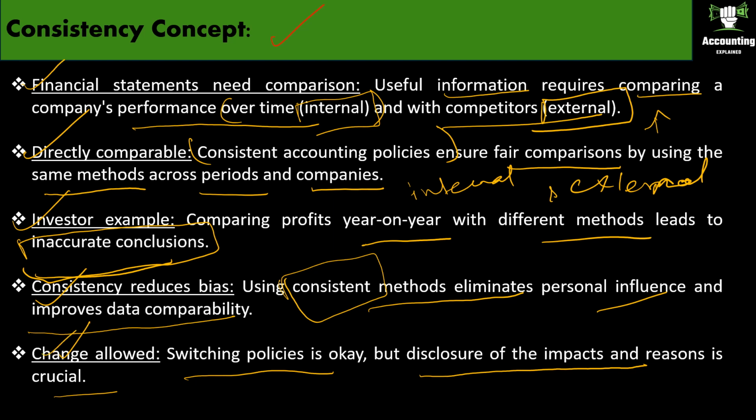But it's crucial to clearly explain the change and its impact on their financial statement. Imagine you are going to participate in a competition. The rules may change, but everyone needs to know the new rules, so that they can participate fairly and the game will be played in a fair manner.